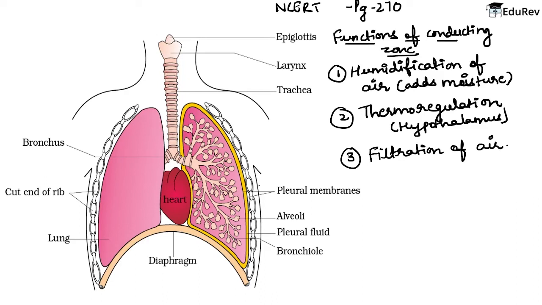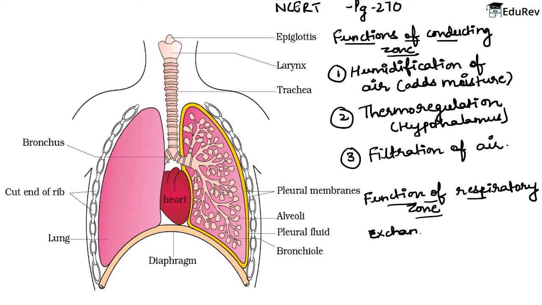But if we talk about the function of the respiratory zone, what is the function of the respiratory zone? It only has a single function. There is only one function, which is the actual exchange of gases between the alveoli and blood.